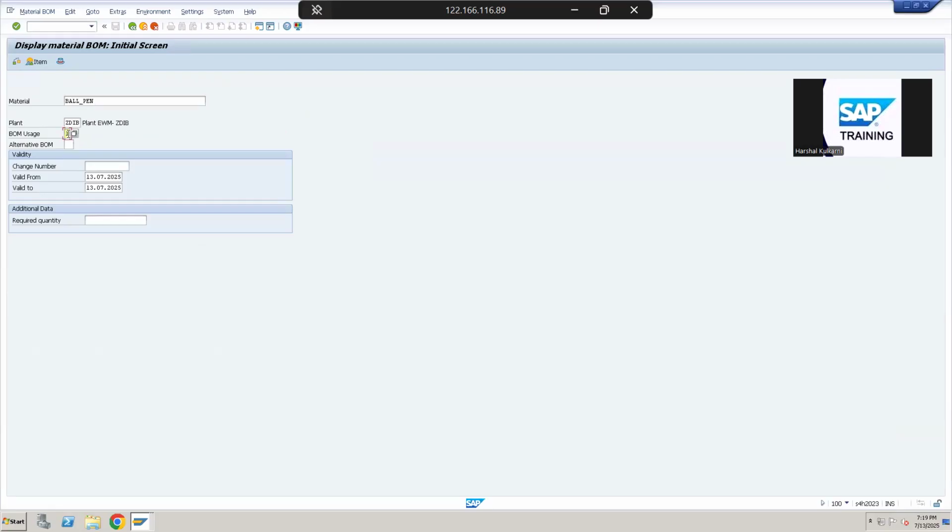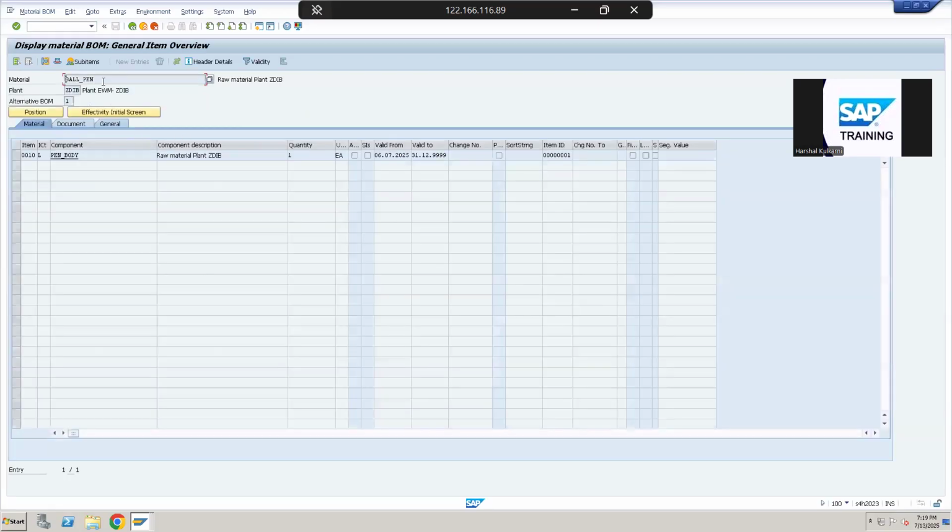So a bill of material is nothing but recording in the system that to produce one ball pen, I need one pen body. I'm keeping it very simple here. The business case we are considering is that we will purchase a pen body from outside, do one operation in our plant to produce this ball pen, and then we will sell this ball pen.